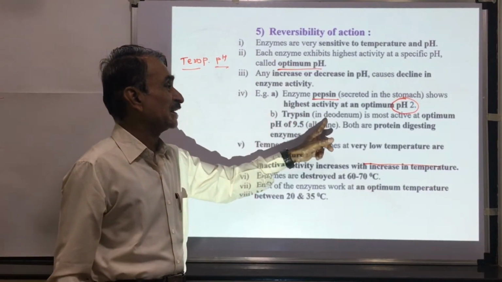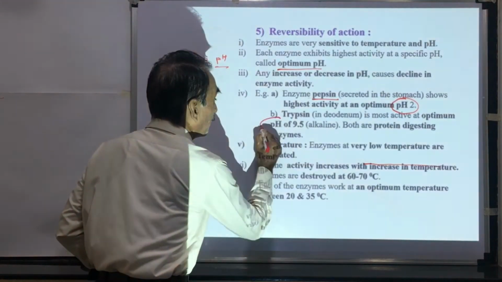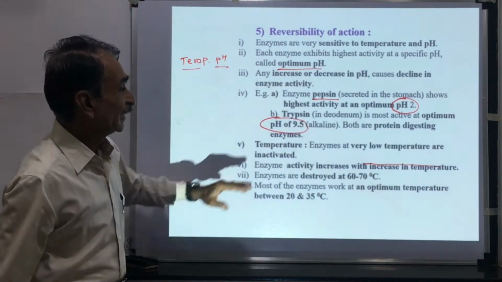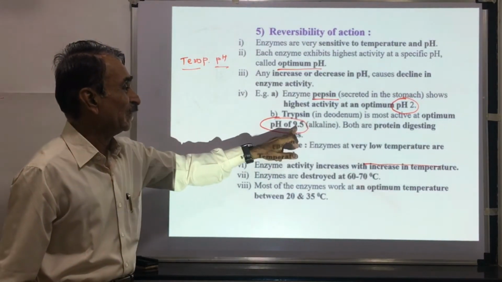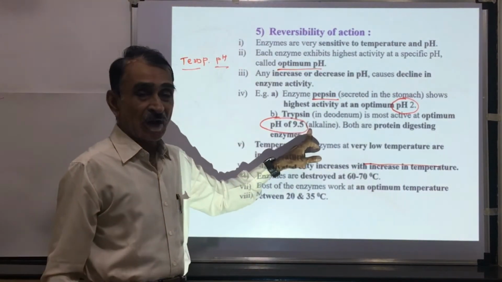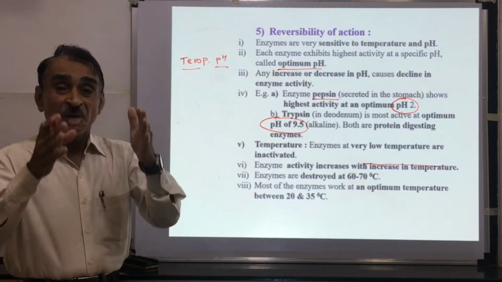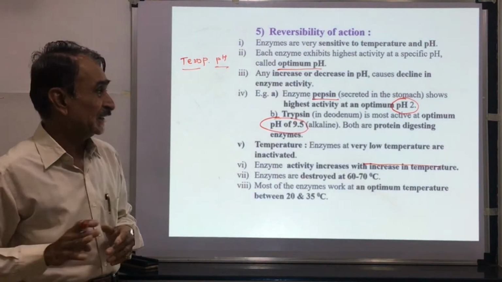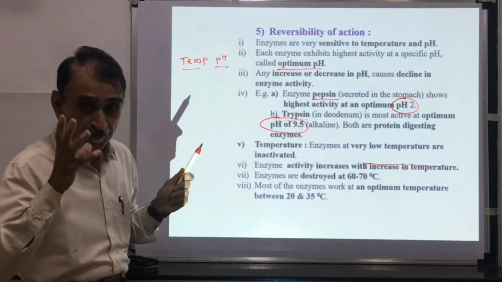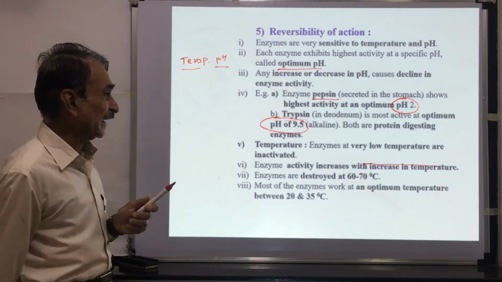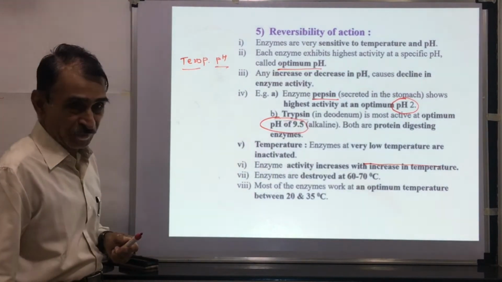Trypsin enzyme acts in the duodenum. It is most active at optimum pH 9.2. Pepsin is active at pH 2. Here trypsin is active at 9.5, sorry, 9.5 or alkaline pH. Both are protein digesting enzymes, both are protein breaking enzymes. Although pepsin and trypsin are both protein breaking enzymes, they have different optimum pH values.